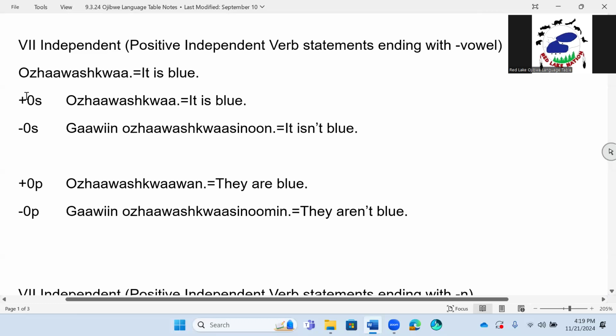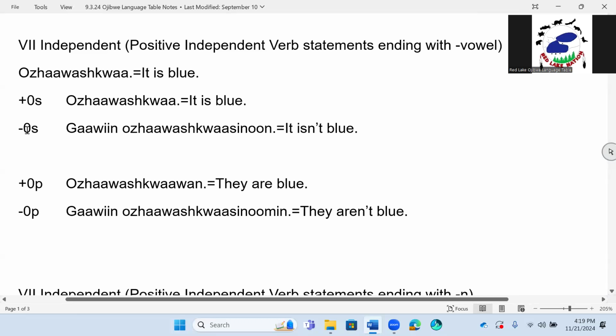Okay, so it's just an independent statement in the positive form, and it is saying that Ojawashkwa means it is blue. Okay, it's not transferring onto anything. It's not transferring onto anyone. It is just blue.